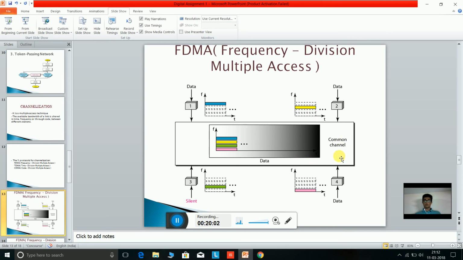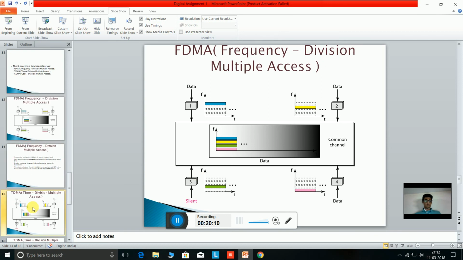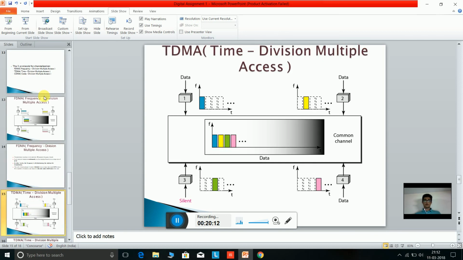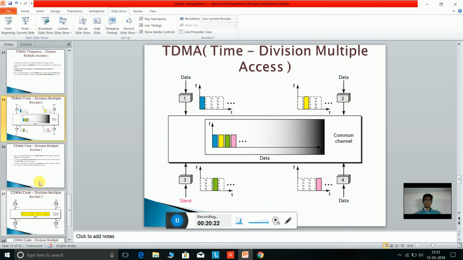This is a common channel and 4 different mini channels are given to stations 1, 2, 3 and 4. In case of time, it's the same as frequency division multiple access, just that the parts of time are given to 4 different stations.